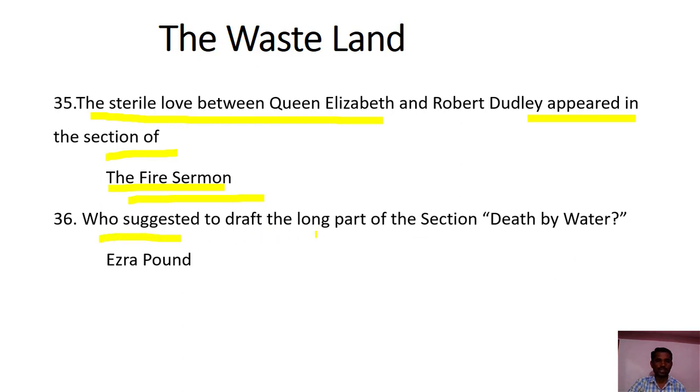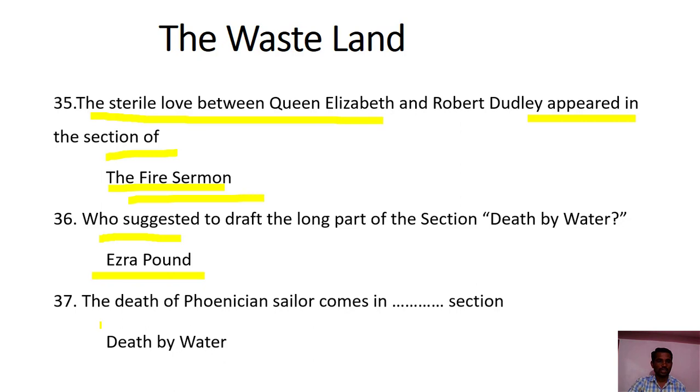Who suggested dropping the long part of the section death by water? The answer is Ezra Pound. Before the suggestion of Ezra Pound, Eliot made the death by water section huge, but when Ezra Pound suggested, T.S. Eliot dropped some part and made it a very short section of the poem. The death of the Phoenician sailor comes in death by water.